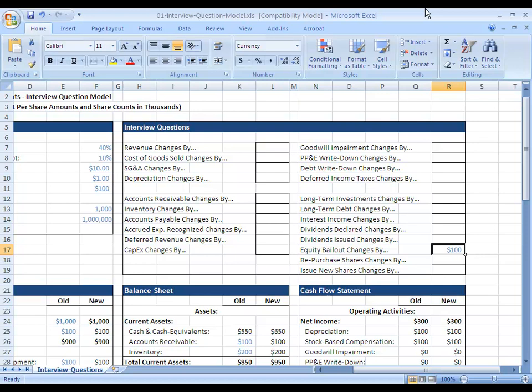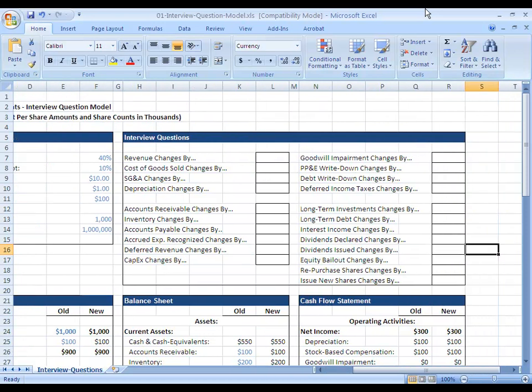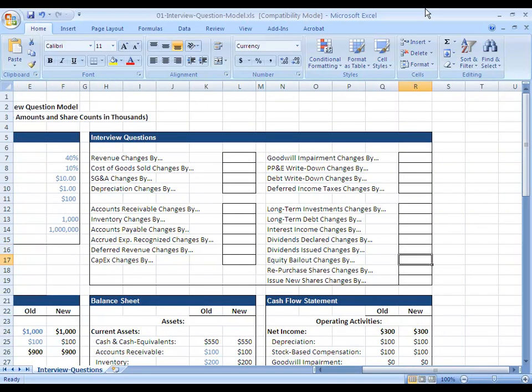Before you even begin answering this type of question, always confirm with the interviewer, is this a debt bailout, an equity bailout? And if it's an equity bailout, what share price are they investing in the company at? If it's a debt bailout, what type of debt instrument are they buying? So right now, support for investing at a different share price is not built into this model, but if you want to see what would happen, I'm just going to enter equity bailout right here.